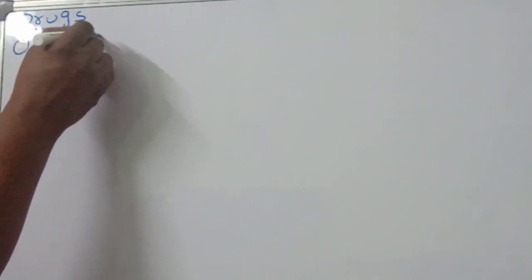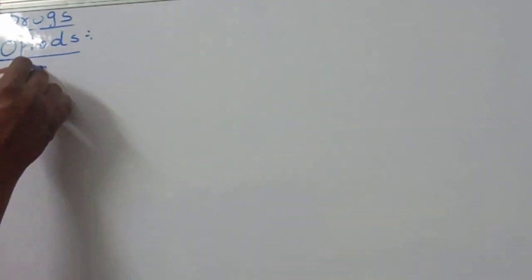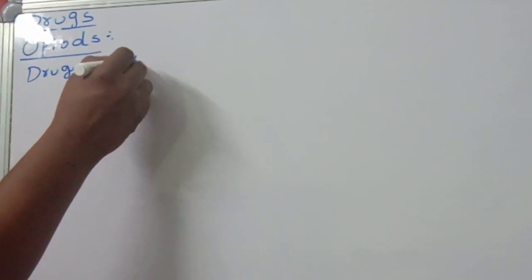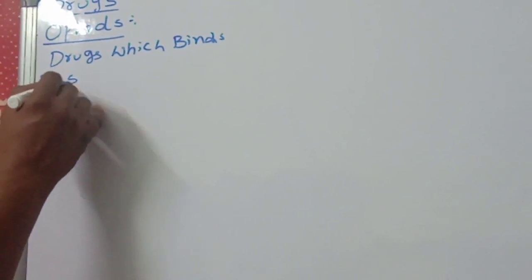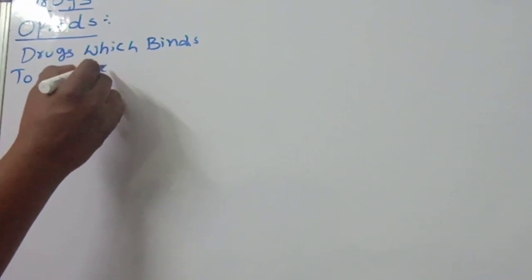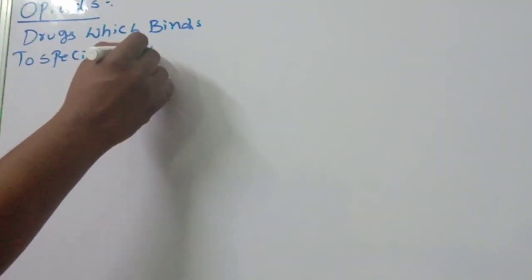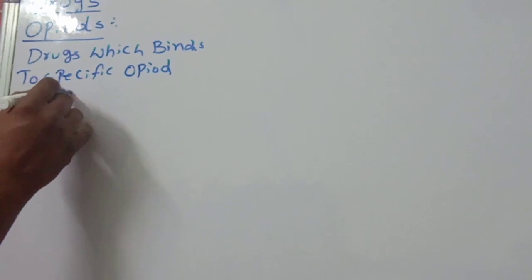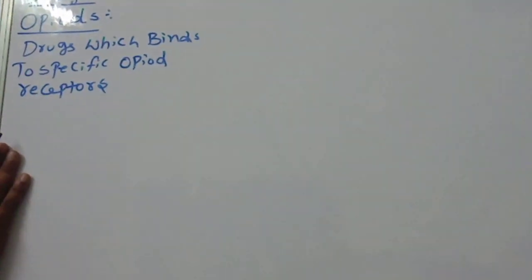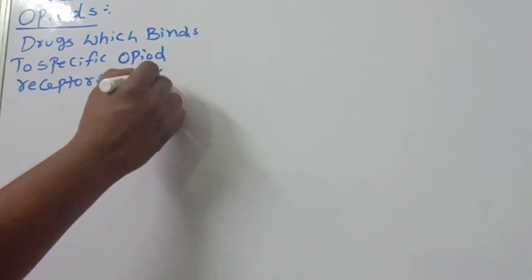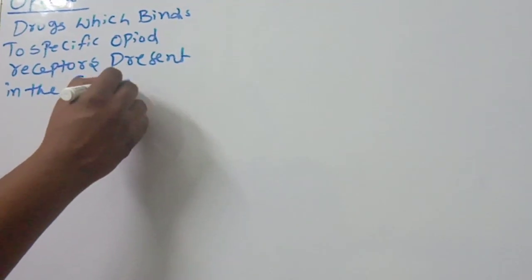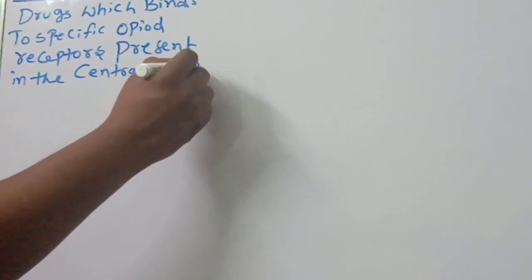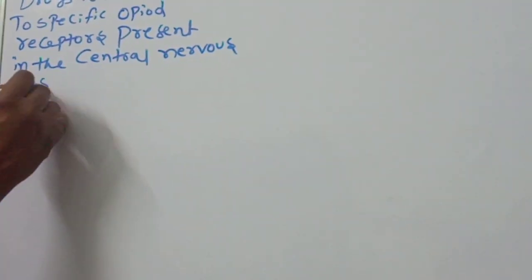Opioids. Opioids are drugs which bind to specific opioid receptors present in the central nervous system.